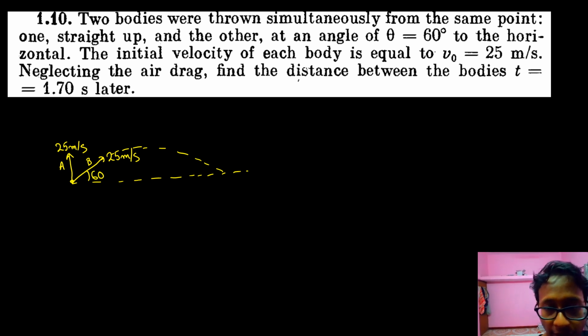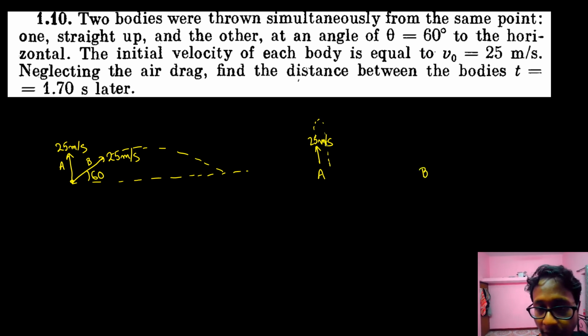So out here, body A, which is projected with 25 meter per second, will go straight up and come down, no? And body B, the projectile motion of body B can be resolved into two components. The vertical component is 25 sin 60 and the horizontal component is 25 cos 60.